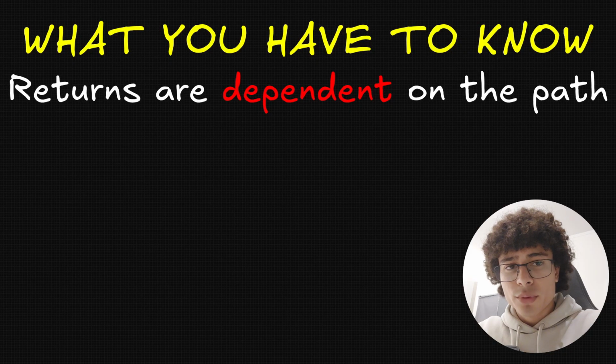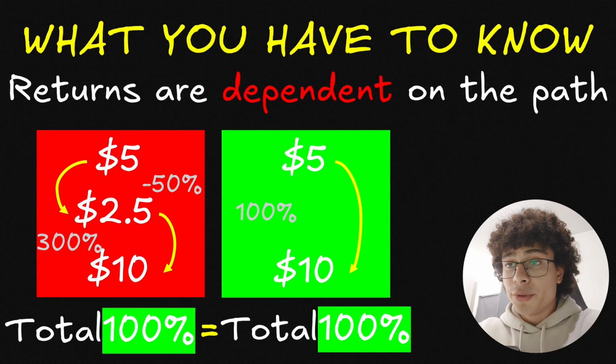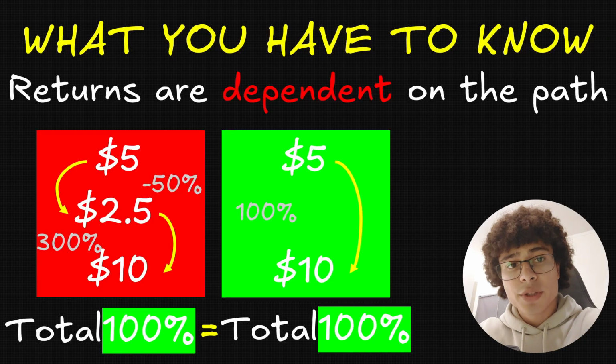But let's take an example to illustrate that. So let's imagine 2 different coins but with the same start price and the same end price. The first coin would go from $5 to $2.5 and then end up at 10. And the second coin would go from 5 straight to 10. The end performance of your portfolio would be 100% for each situation. Even though the first coin went down 50% in the first move, it managed to climb back up with a plus 300%. So far, this completely contradicts what I said.